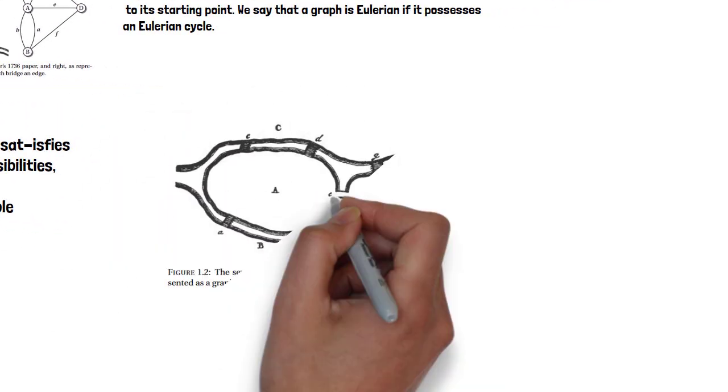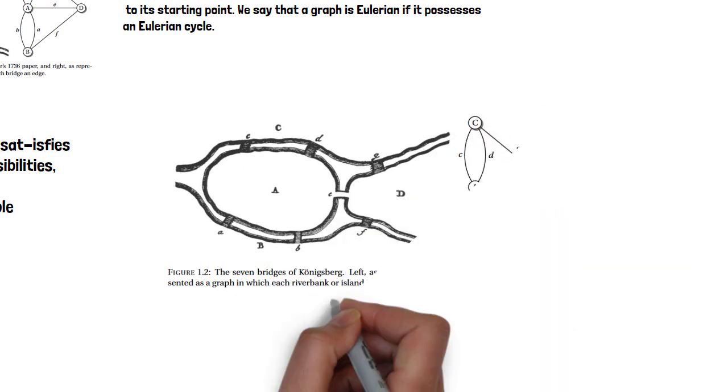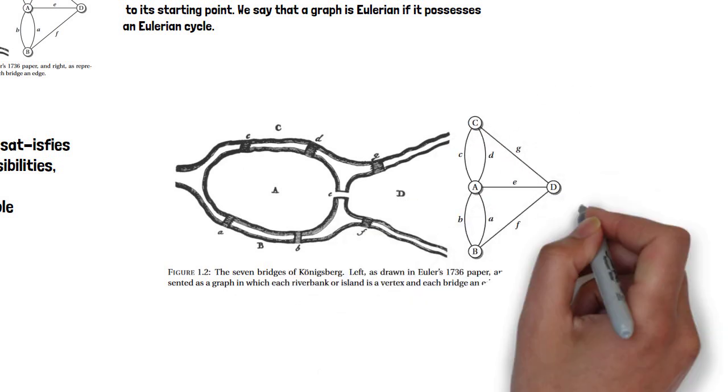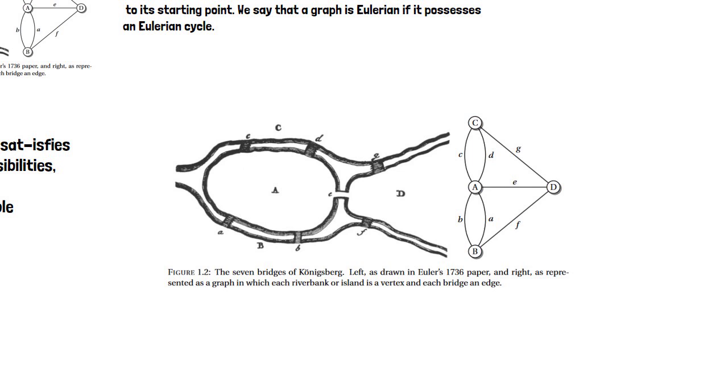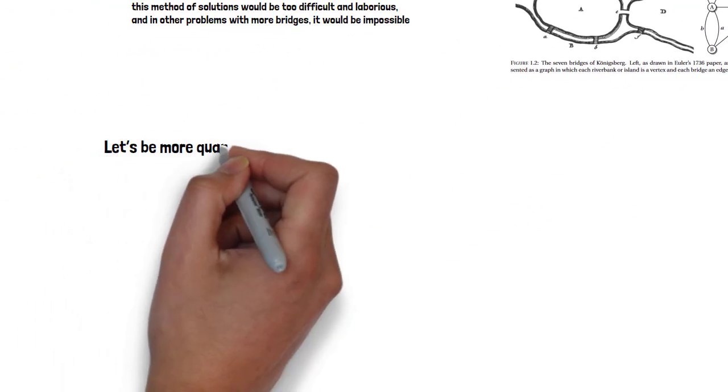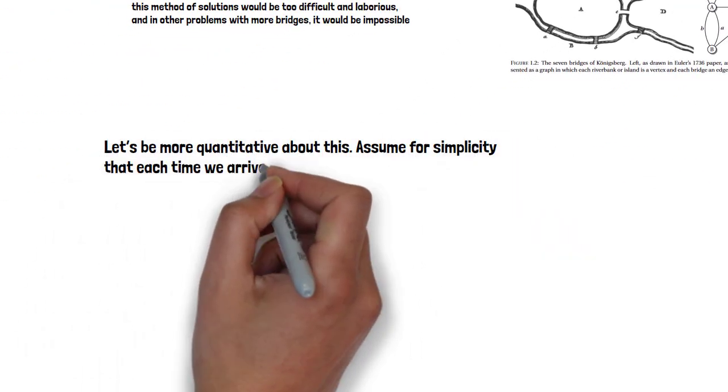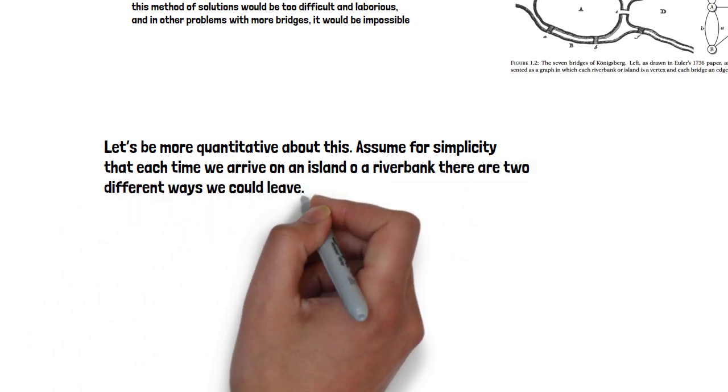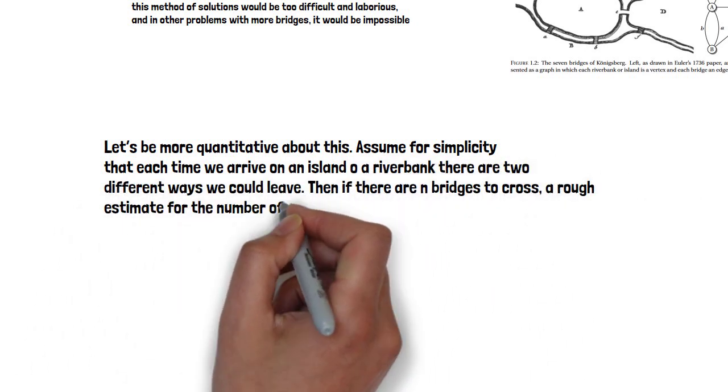Assume for simplicity that each time we arrive on an island or a riverbank, there are 2 different ways we could leave. Then, if there are n bridges to cross, a rough estimate for the number of possible walks would be 2^n. In the Konigsberg puzzle, we have n equals 7, and while 2^7 or 128 routes would take quite a while to generate and check by hand, a modern computer could do so in the blink of an eye.